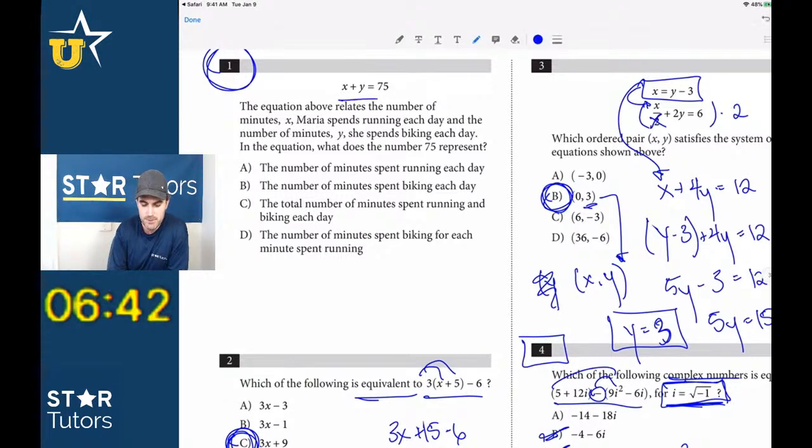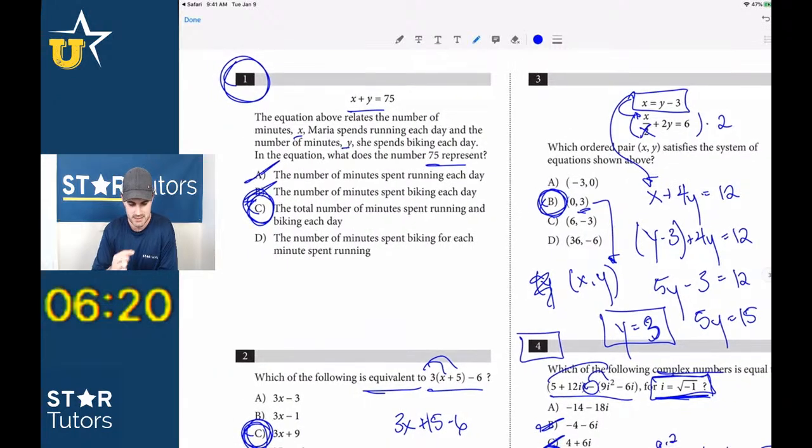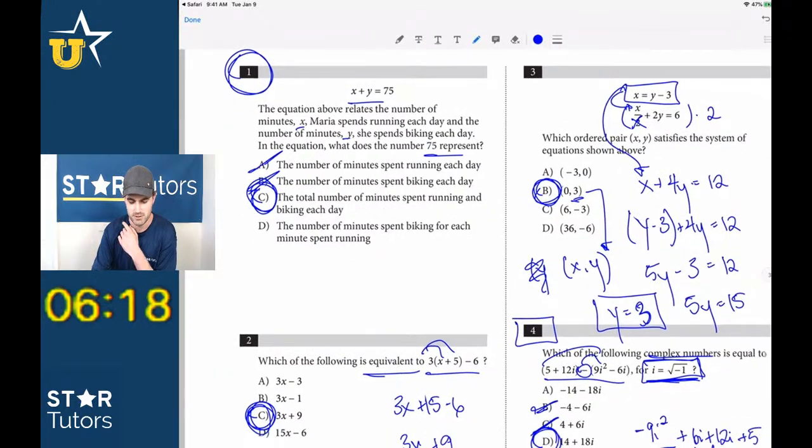So here we have x plus y equals 75. The equation above relates the number of minutes x Maria spends running each day and the number of minutes y she spends biking each day. What is 75? Number of minutes spent running each day? No, that's x. Number spent biking each day? No, that's y. So number of minutes spent running and biking? Yep, C, right? It's literally just adding the number of minutes. X plus y is the number of minutes running plus the number of minutes biking.